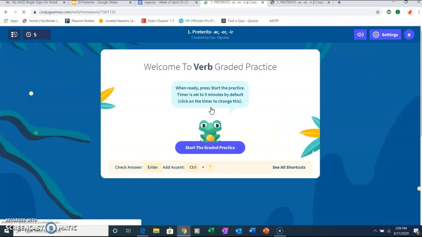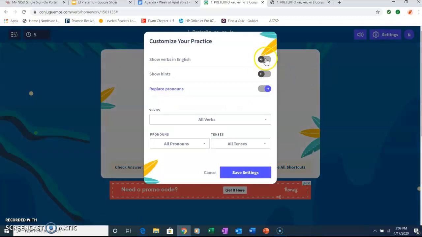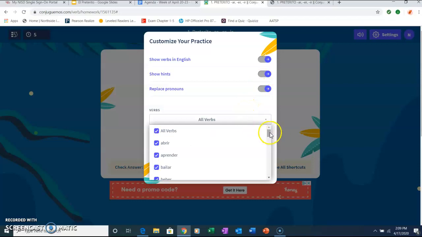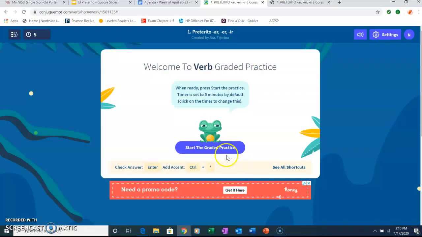Now the graded practice, I want you to go into settings, and you can show the verbs in English, you can show hints, and it's going to be all the verbs that you have studied with the flashcards. Yes, all the pronouns, because I already took out vosotros. You don't have to worry about that. And the tenses, it's only the preterite tense. You save the settings, and then you start the graded practice, okay?